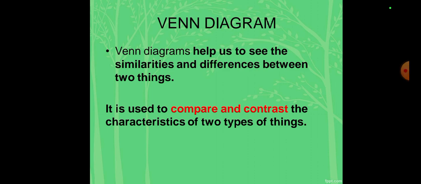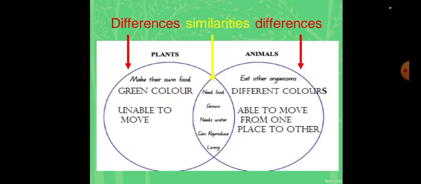It is a diagram in which we can also see the similarities as well as the differences in only one diagram. Only one diagram can show us the similarities and differences. It's used to compare and contrast the characteristics of two types of living things. Like we also have a comparison, the differences, and contrast the same things. So here you can see this is a Venn diagram. You make a circle, you make another circle, that is a Venn diagram.